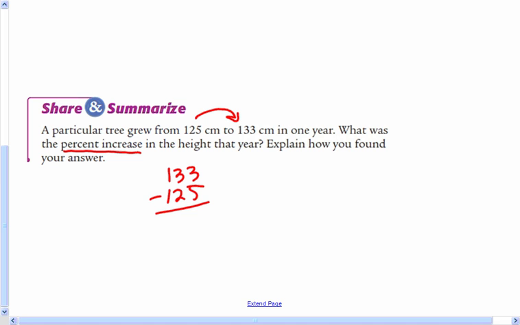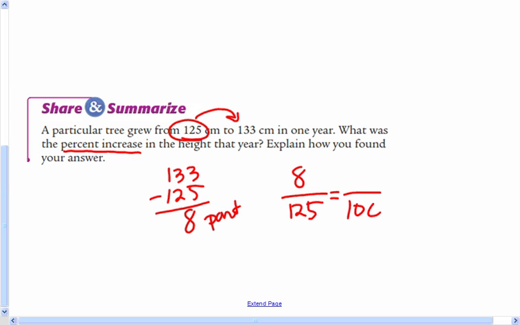133 minus 125 is 8. And 8 is my part. So 8 out of my original amount. So the tree grew from 125 to 133. So 125 is where I came from, my original amount. And I want to change that to a percent.